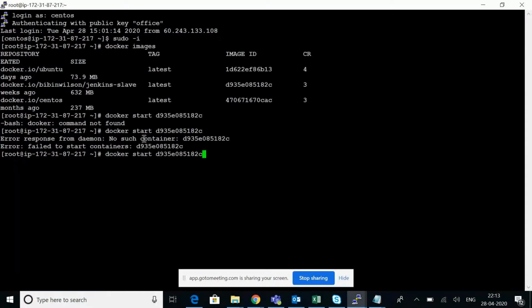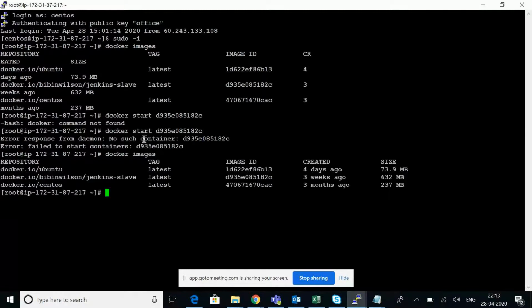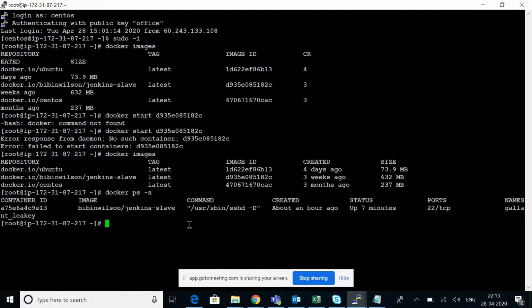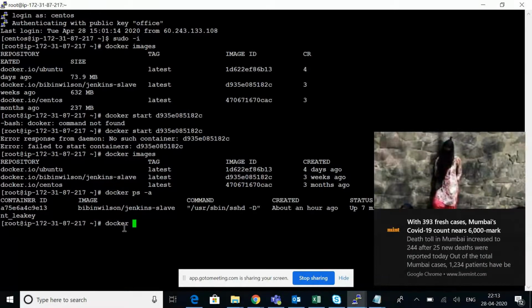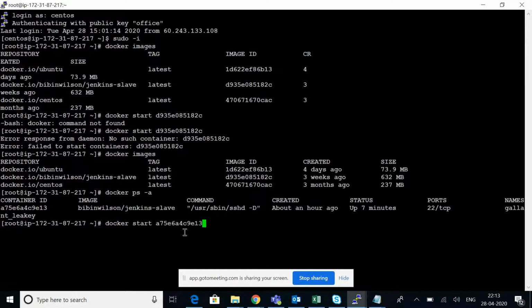Just do docker ps. Okay, I think it is already started. Yes, it's already started. Docker exec -it. How?